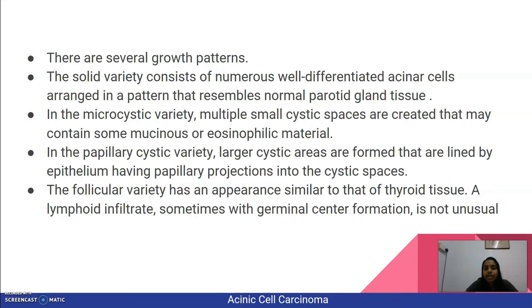In papillary cystic variety, larger cystic areas are formed that are lined by epithelium having papillary projections into the cystic spaces. And lastly, the follicular variety has an appearance which is similar to that of thyroid tissue. A lymphoid infiltrate, sometimes with germinal center formation, is not unusual.